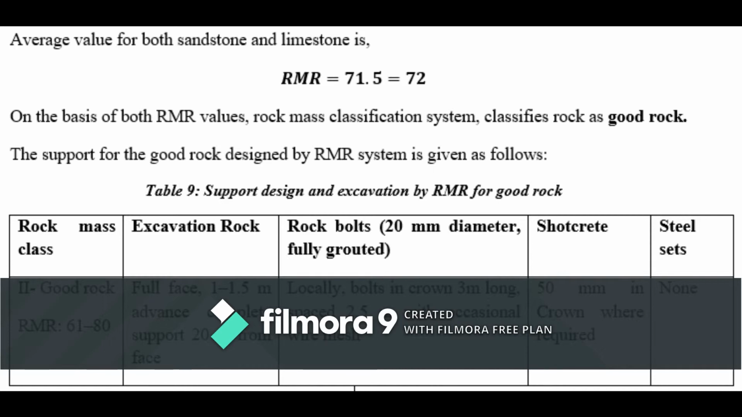The next task in the guideline we performed is the rock support system. In the rock support system we use the value of GSI given in the problem statement, which gives us the value of RMR for both sandstone and limestone. For the average RMR of sandstone and limestone, we determined that it is good rock. On the classification system, good rock needs rock bolts 3 meters long with spacing of 2.5 meters and shotcrete of 50 millimeters in the crown where required.